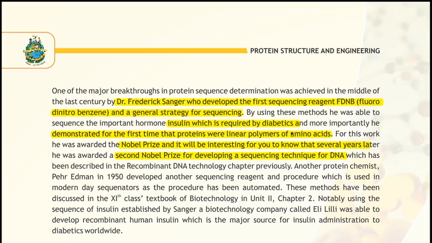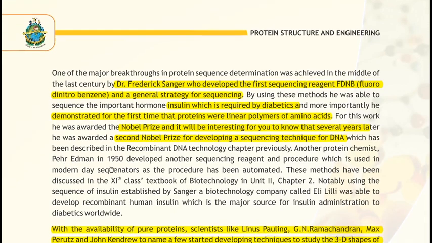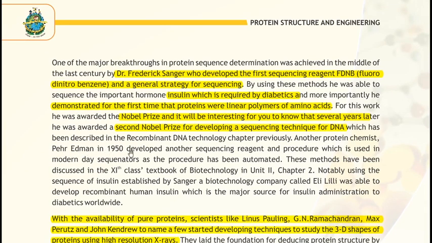But the first protein sequencing was developed by Sanger. There are also some scientists who worked in the protein field. Learn their names, such as G.N. Ramachandran, who developed the Ramachandran plot. These are important names asked in your exam, so keep them in your mind.